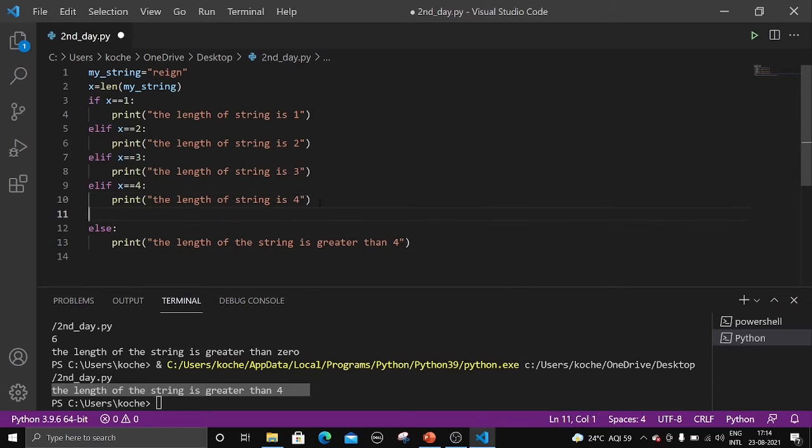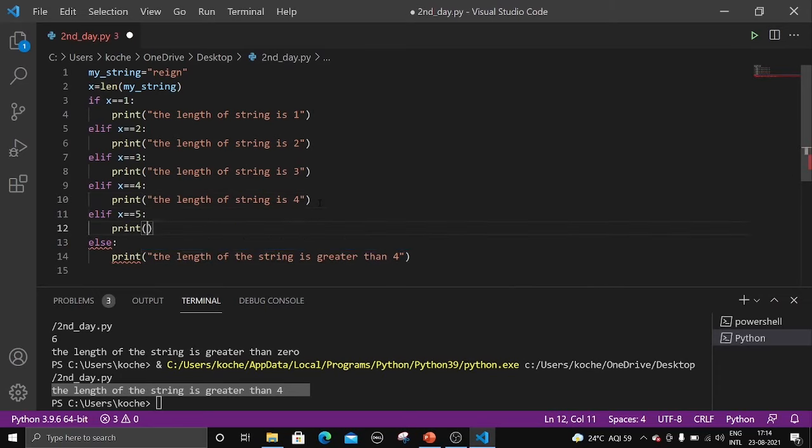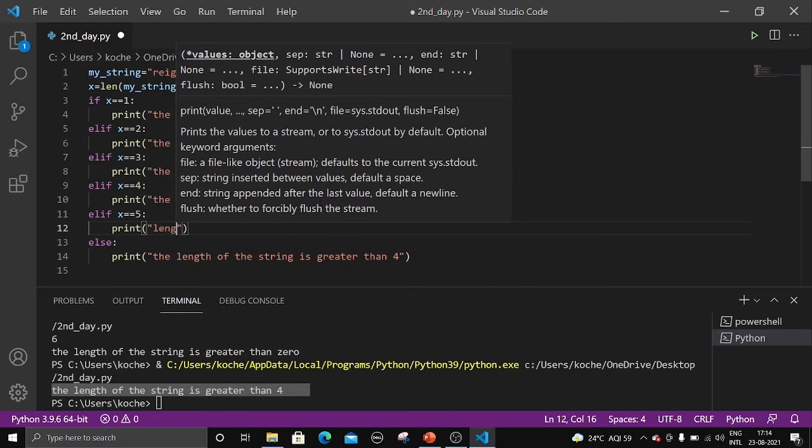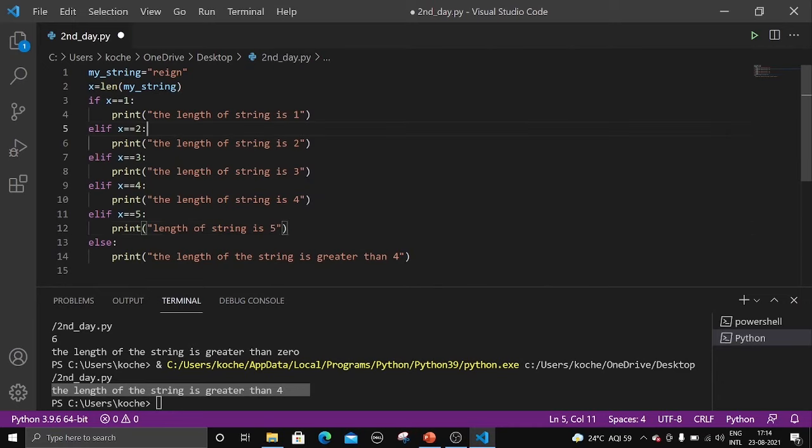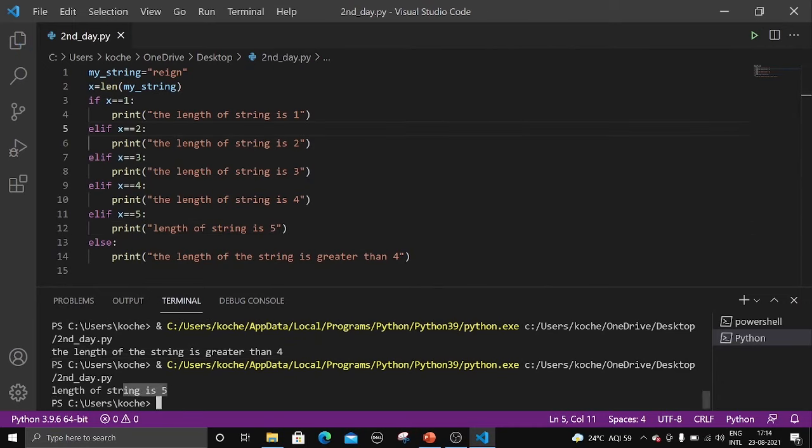So now let me add one more. Elif x == 5. Let's print length of string is 5. Control plus S. Now let's, there you go, length of the string is 5.